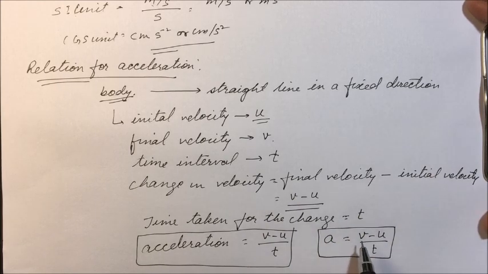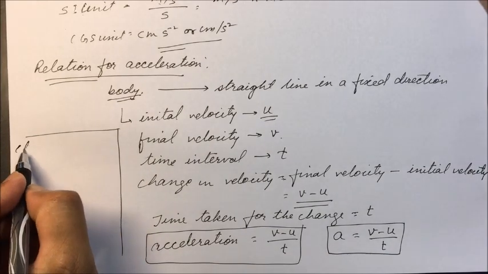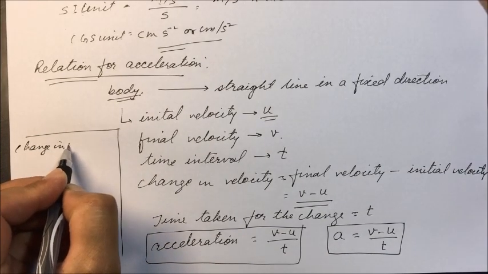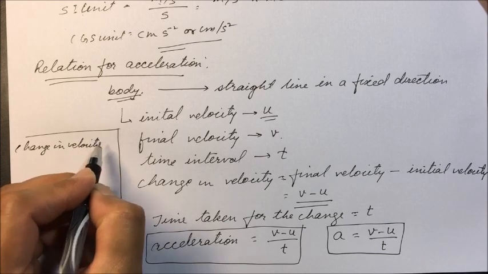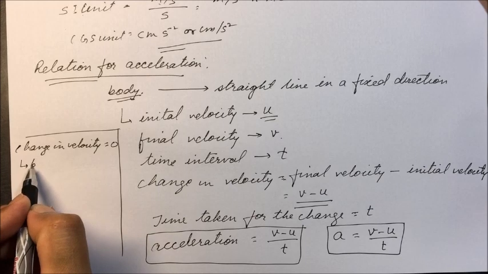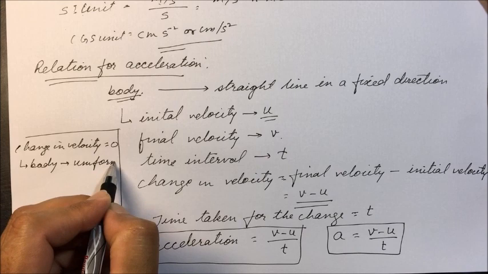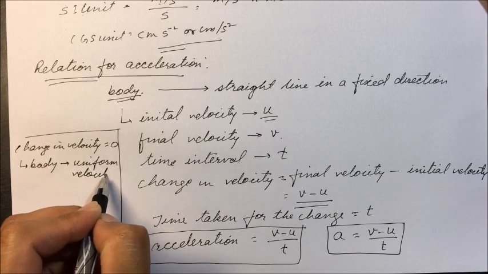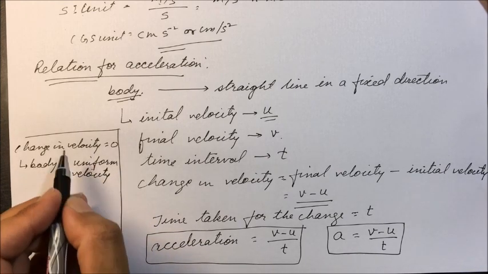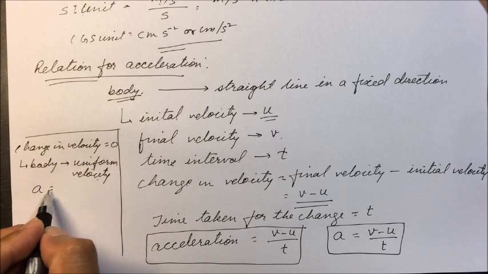Now see here, for example, there is no change in velocity. If there is no change in velocity, that means the body is moving with a uniform velocity. If the change in velocity is equal to 0, then we say the body is moving with uniform velocity, the same velocity, and acceleration will be 0.